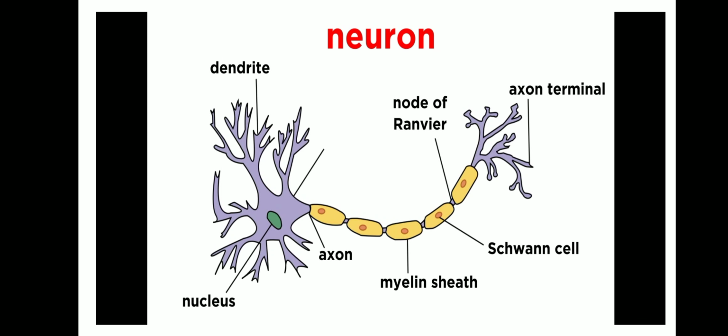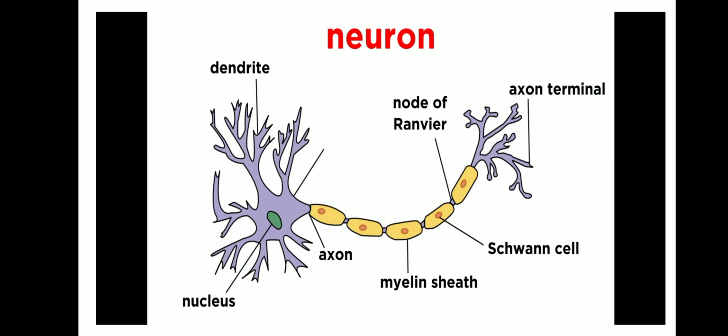Neurons are the structural and the functional units of the nervous tissue. So this neuron is present where? In the central nervous system. Brain and spinal cord come under the central nervous system.